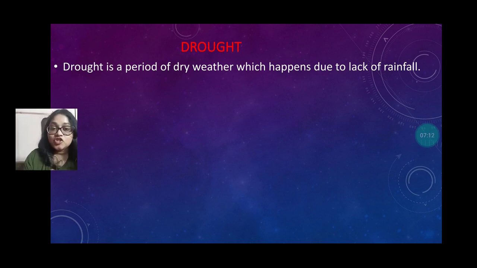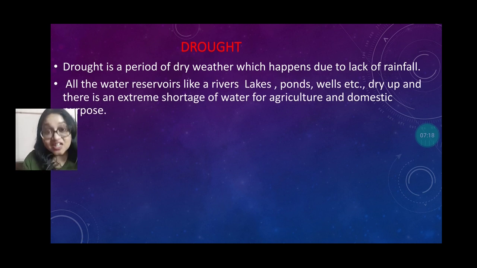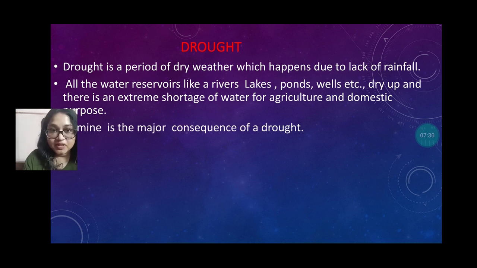Drought is a period of dry weather which happens due to the lack of rainfall. It means scarcity of water. All the water reservoirs like rivers, lakes, ponds, wells all dry up, and there is an extreme shortage of water for agriculture and domestic purposes. That's why famine is the major consequence of a drought.